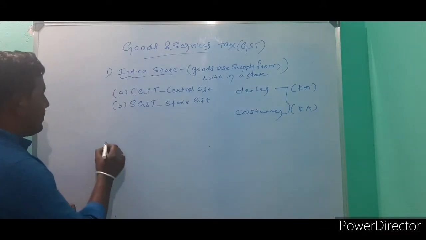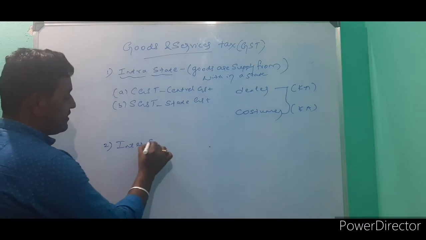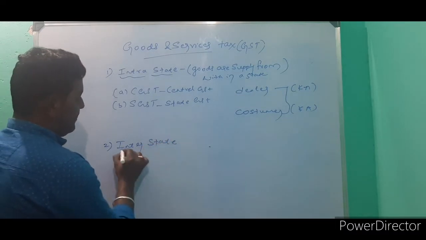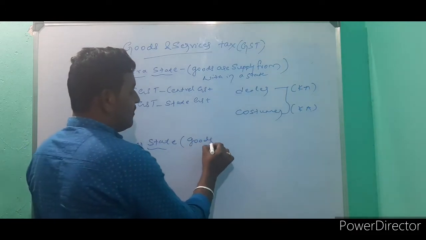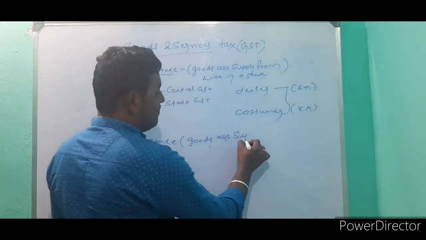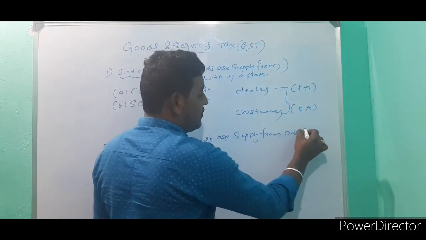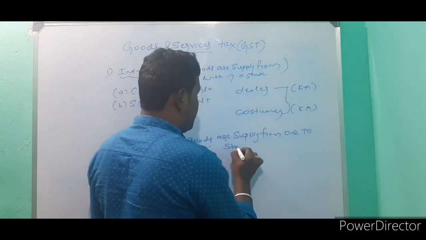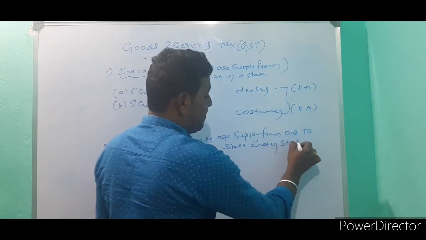The next type of transaction is interstate. That means goods are supplied from one state to another state.